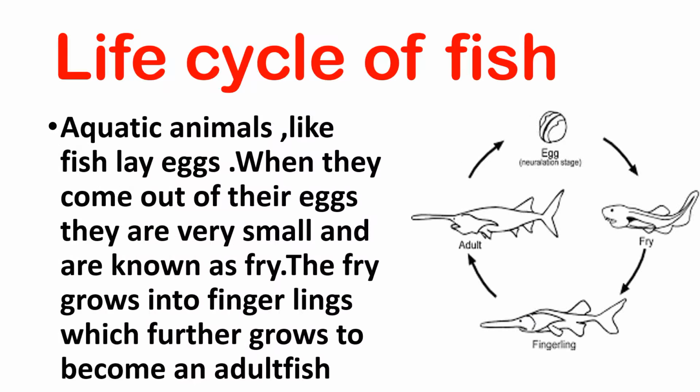Life cycle of fish. Aquatic animals like fish lay eggs in water. When they come out of their eggs, they are very small and are known as fry. At this stage, they are also eaten by bigger fishes. The fry grows into fingerlings, which further grow to become an adult fish.